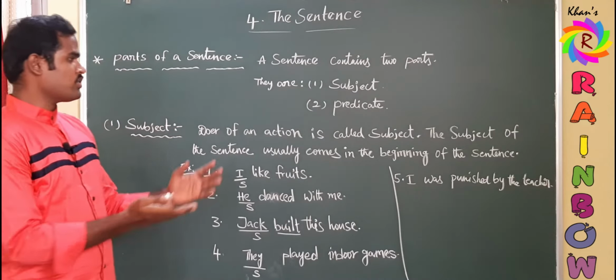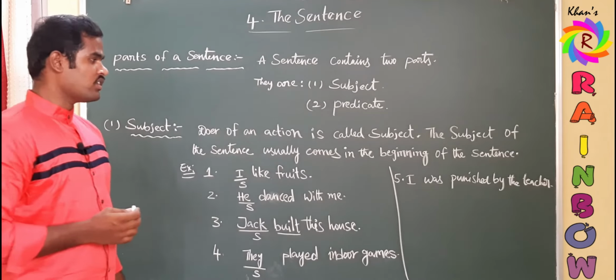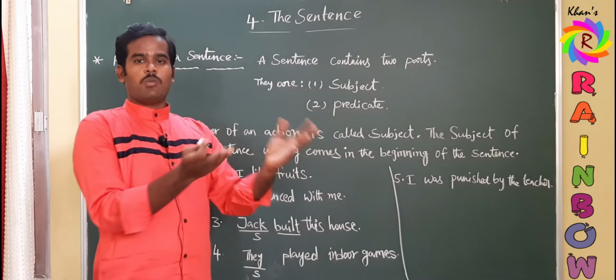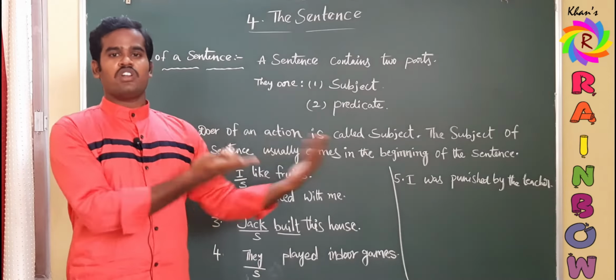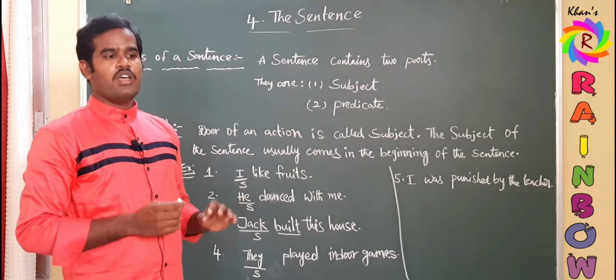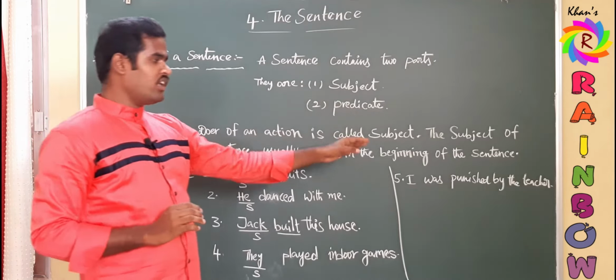If you follow the flow of these four statements, definitely everybody will identify I as subject. Because sir, just now you told us the subject of the sentence usually comes in the beginning of the sentence. So the beginning word is I and it is a pronoun. So it is obviously subject, sir. You may give an explanation like that, but I is not the subject here. Because as I already told, subject usually comes, but not always, in the beginning of the sentence.